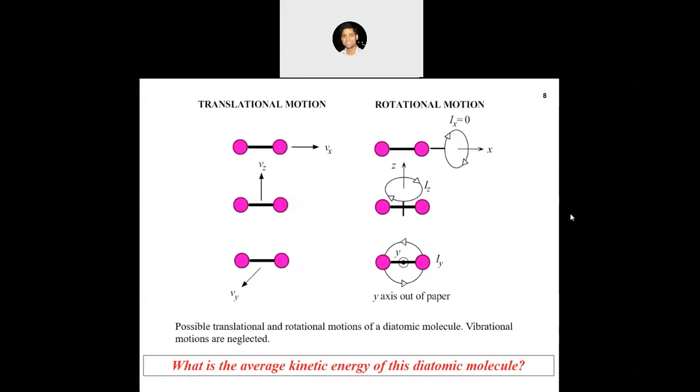6, 5, 5. Other people? 5, 5. Okay, so most of the people are answering 5. There are 5 degrees of freedom in this diatomic molecule.